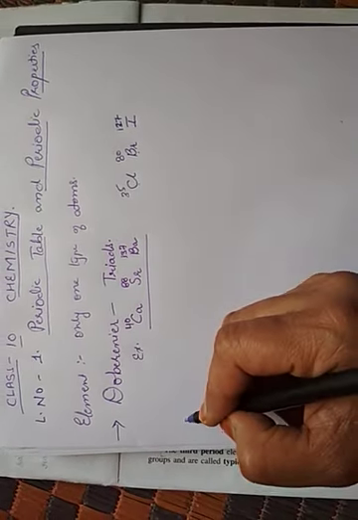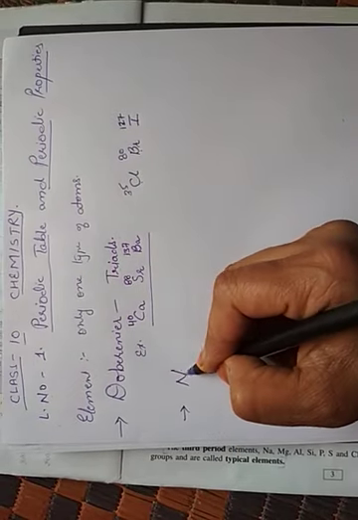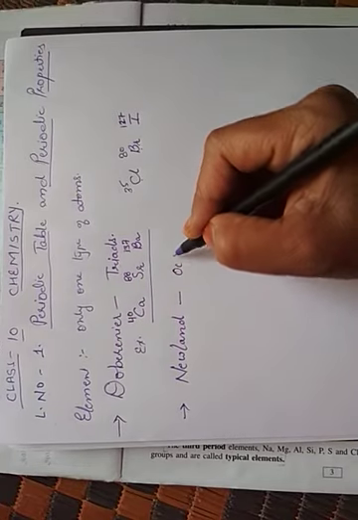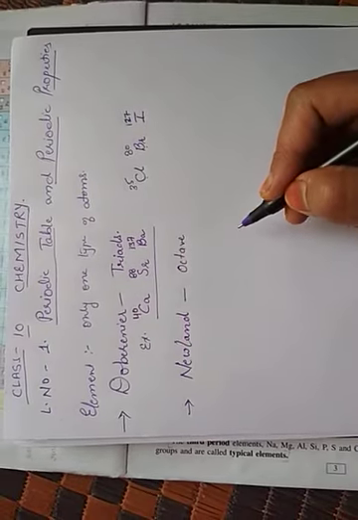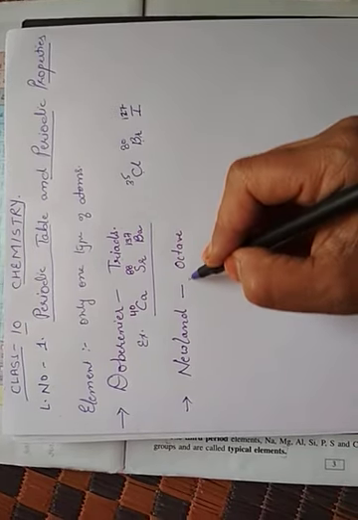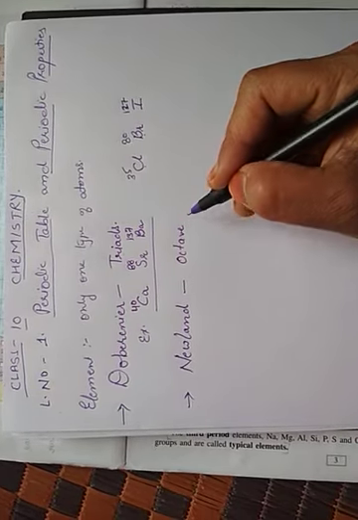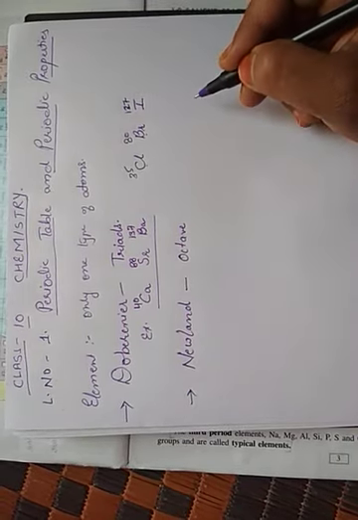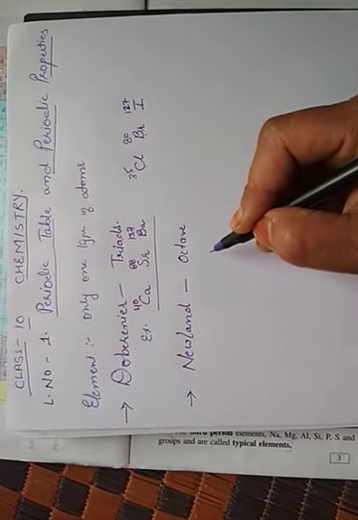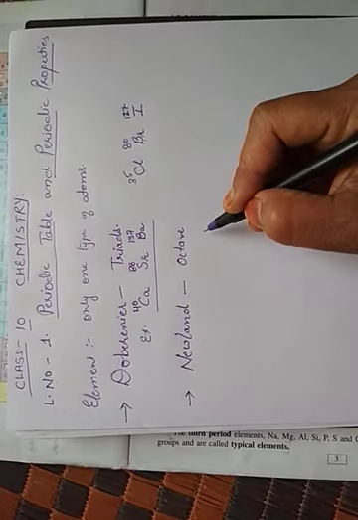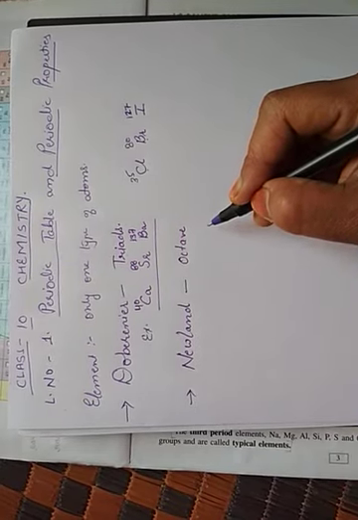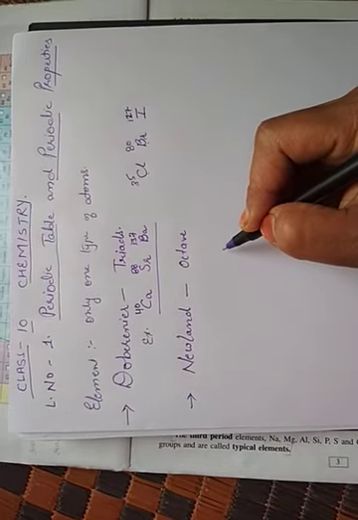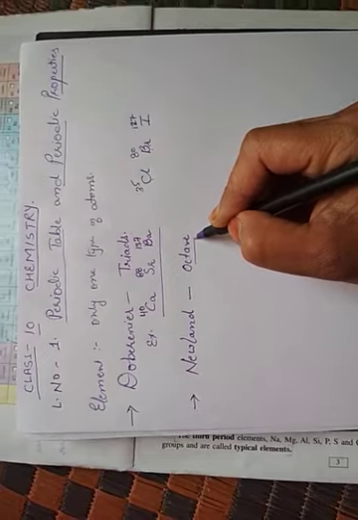Then the second idea was given by Newlands. He gave the classification in the form of octaves, groups of 8 elements, known as Newlands' octave classification. According to this classification, elements are arranged in increasing order of atomic masses, in such a way that starting from any element, that element and its 8th element are similar in their properties. That's why this classification was called octave.